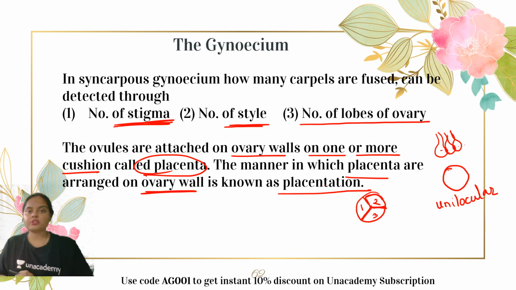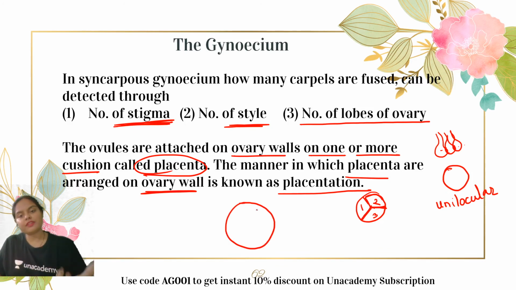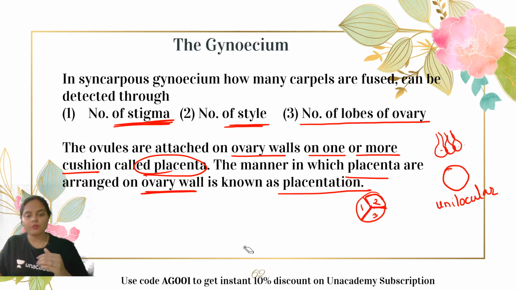What is placentation? If this is the wall of the ovary, there can be different ways through which the placenta might be attached to the wall of the ovary. We have to study the different types or patterns by which the placenta are attached on the walls of the ovary, and this particular part we study under the heading placentation.